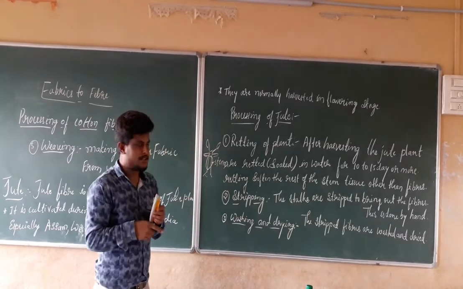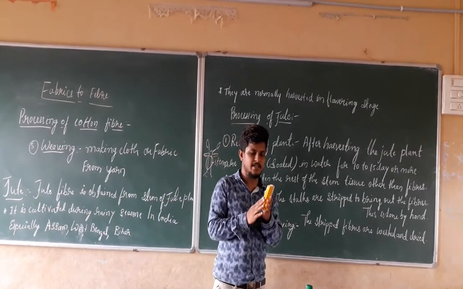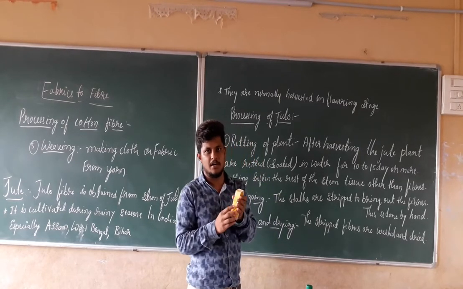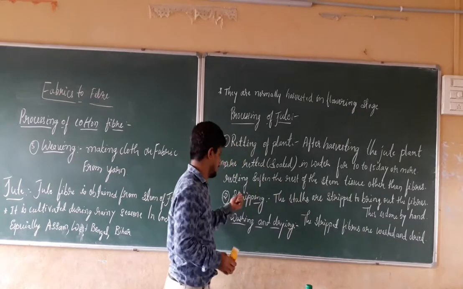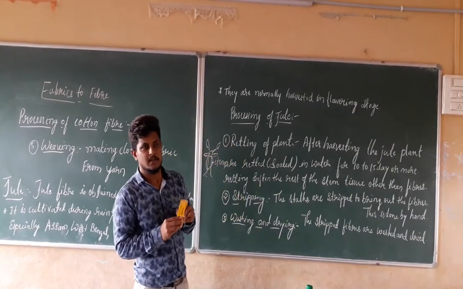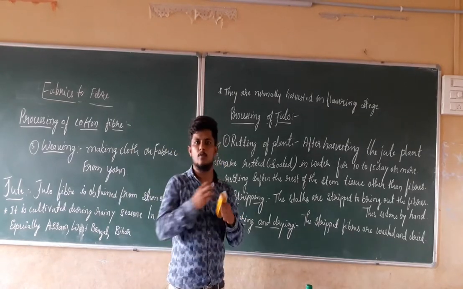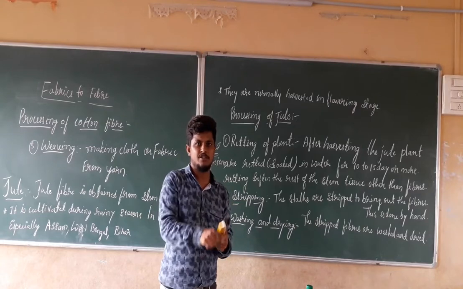What do we have to do next? After that completion, when the jute plant stem tissue becomes softened, we have to go for the next step, the second step, that is stripping. In general, stripping is nothing but removing. Removing of cloth is stripping.